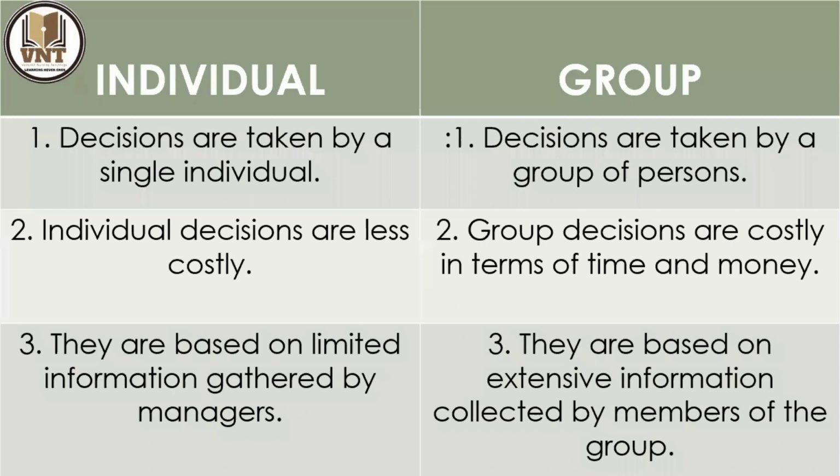First, individual decision. In the individual, a single person, the decisions are taken by a single person, while in the group the decisions are taken by a group of persons, two or more individuals who are working within a group to achieve a common goal or common objectives, or to complete a task.